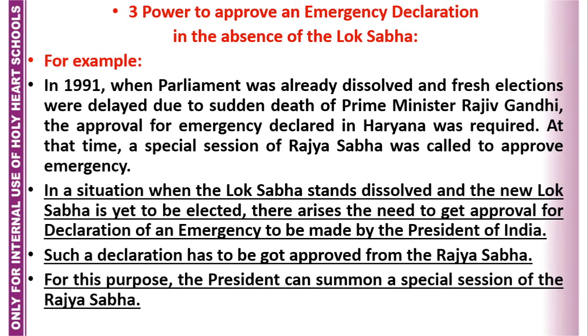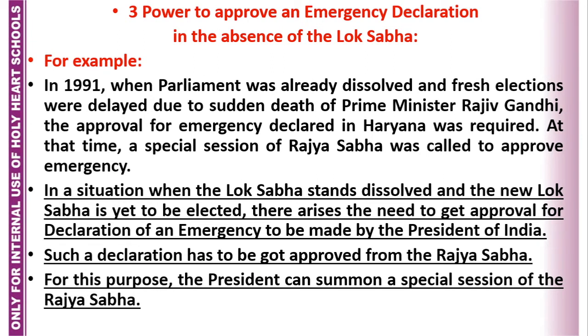The President declares it first and later on it must be approved by the parliament. I told you there are three types of emergencies: national emergency under Article 352, state emergency under Article 356, and the financial emergency under Article 360. And all three emergencies are first declared by the President and then later approved by the Parliament.